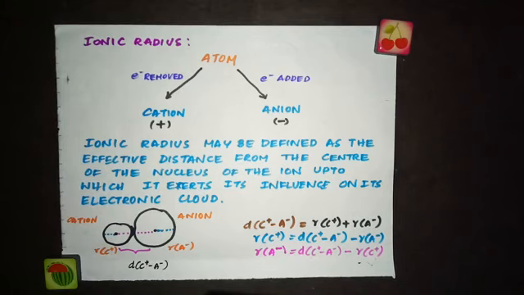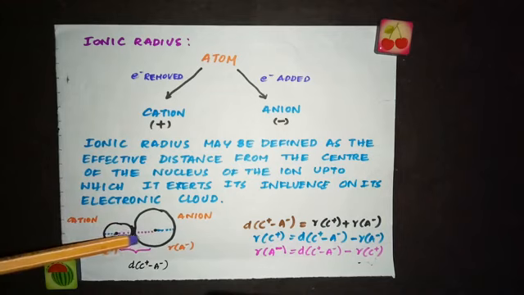So when you are talking about the radius of an atom, we use the term atomic radii. If you are talking about the radius of an ion, we use the term ionic radii. Just like how we find out the atomic radius from internuclear distance, here also we are going to take the internuclear distance between the two ions. Consider this as a cation and this as an anion, and the distance between their nucleus is called the internuclear distance.